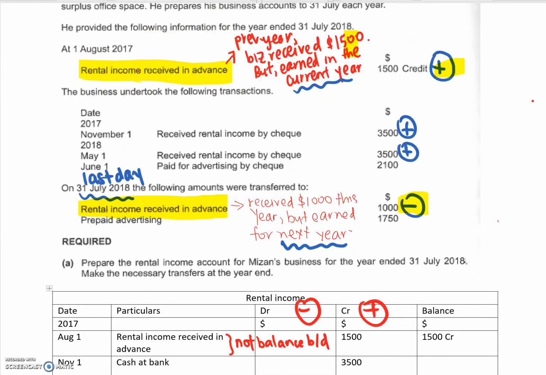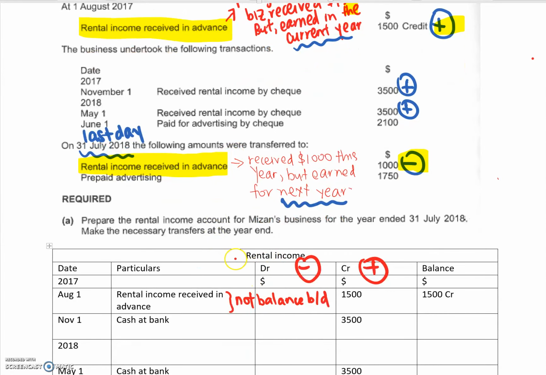Then I think y'all saw the word on 1st August. Okay, then I think some of you thought that this is actually a balance brought down. Okay, but this is only a balance brought down if I'm doing this account, rental income received in advance. For this question, we're supposed to do our rent income account. And you must also keep in mind that rent income is an income statement account. Okay, don't have any balance BD. Okay, understand?